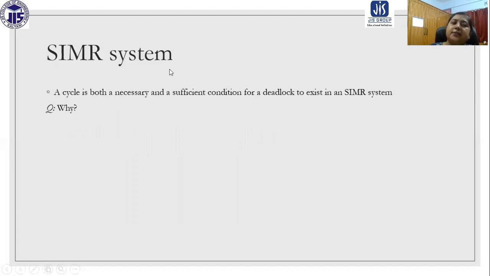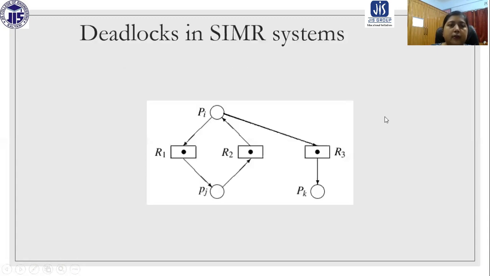So for the SIMR system, single instance, multiple request, a cycle is both necessary and sufficient. Whenever we are talking about single instance, the cycle is a necessary and sufficient condition for detection. So for the SIMR system also, a cycle is a necessary and sufficient condition.